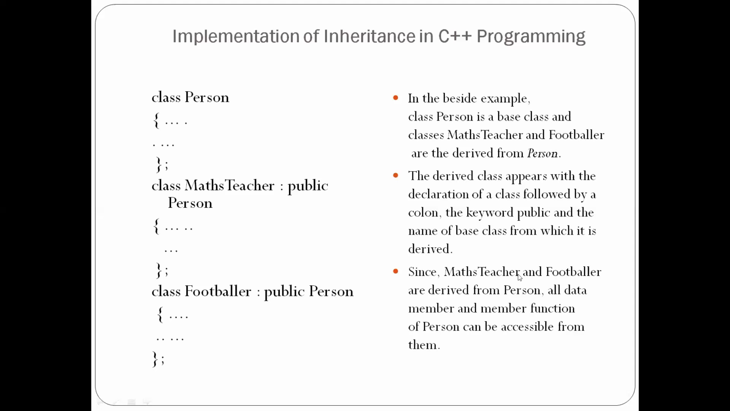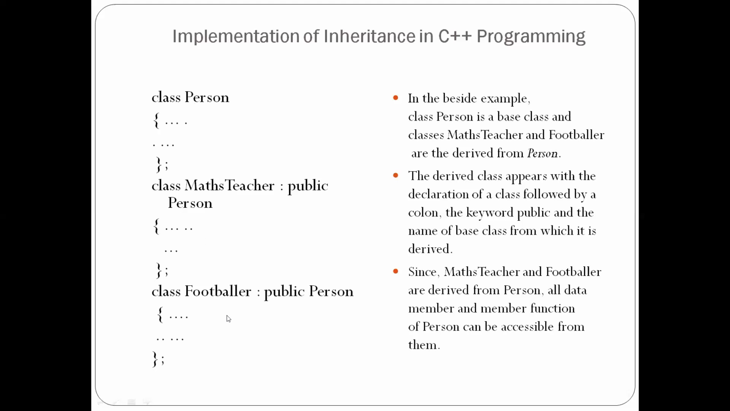Since maths teacher and footballer are derived from the person class, all data members and member functions of person can be accessed from them. So we have mentioned maths teacher and footballer as derived classes. Whatever we give in the person class can be inherited by maths teacher as well as footballer.